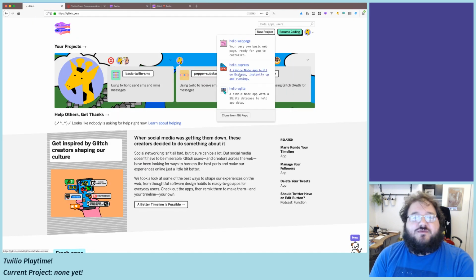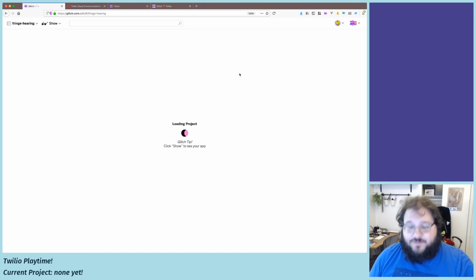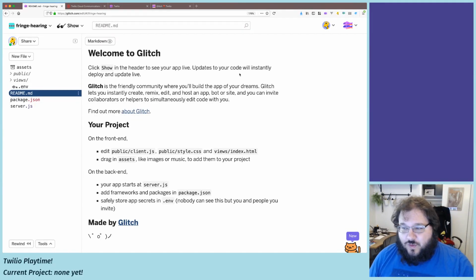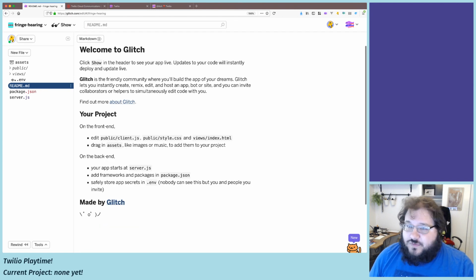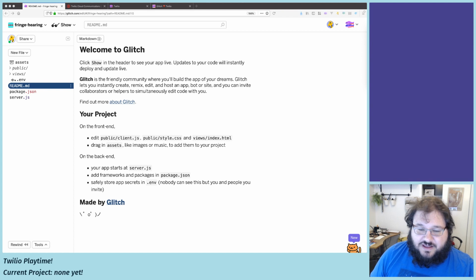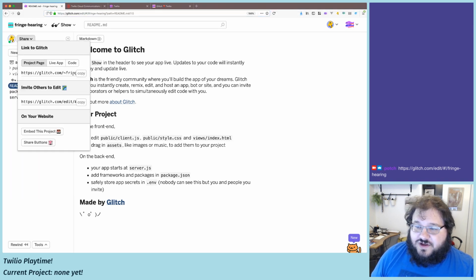I'm going to make a new Express project. We're going to need a server to receive messages from Twilio about whether or not we've received a text message, sort of using their webhook functionality. So we spun up Fringe Hearing. Fringe Hearing is the name of today's project, and I will throw that into the chat. You can click that link and follow along live. You can actually be in the code with me and check it out, or you can visit the project or just keep watching the stream. I'm going to throw it into stream chat as well. Let me grab the URL of the project page and add it to the stream description.